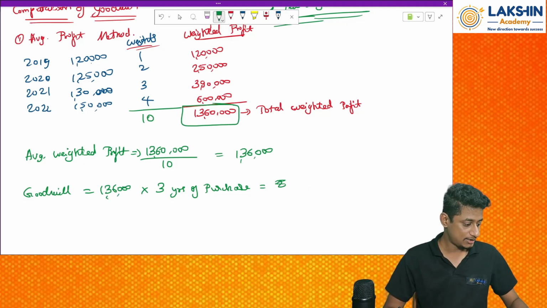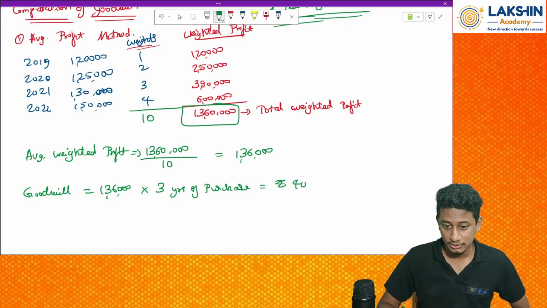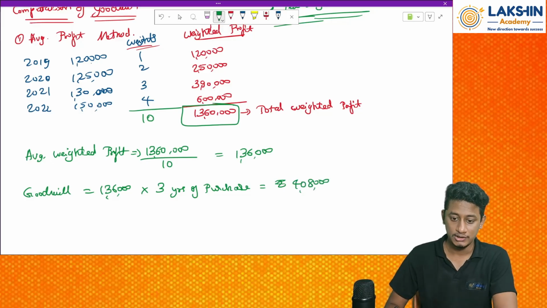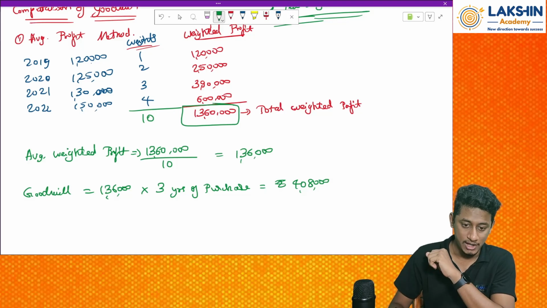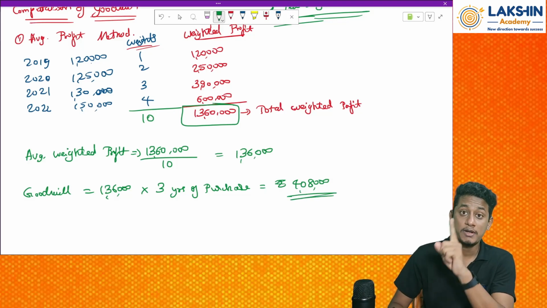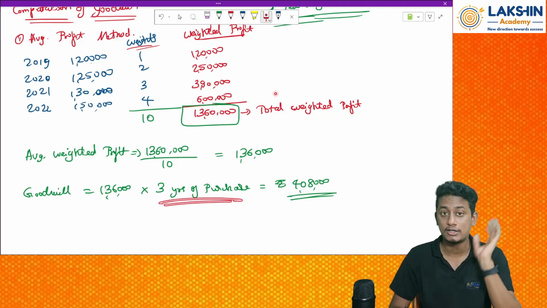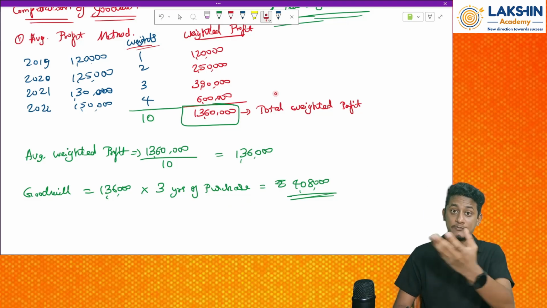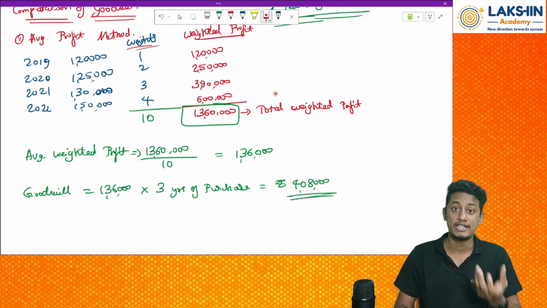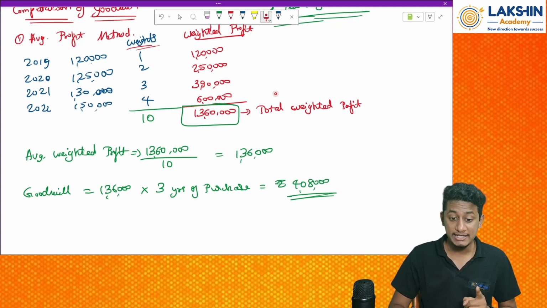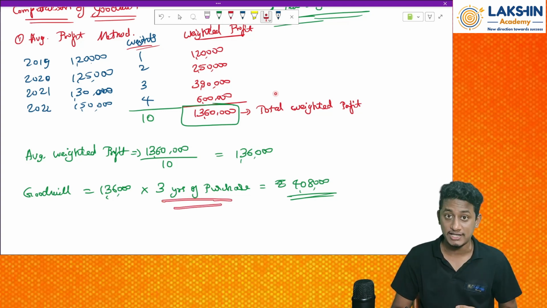So 1,36,000 divided by into 3. That is 4,08,000 rupees. Now this is what my goodwill is. For the next 3 years I am purchasing the profits of the firm. The incoming partner, or the partner who is admitted to the firm, is buying 3 years' subsequent profits as goodwill. Clear?